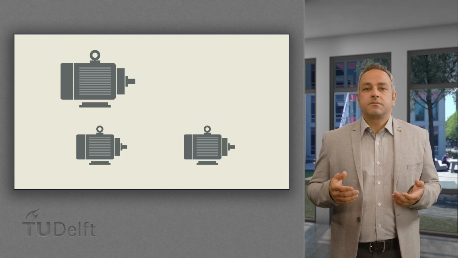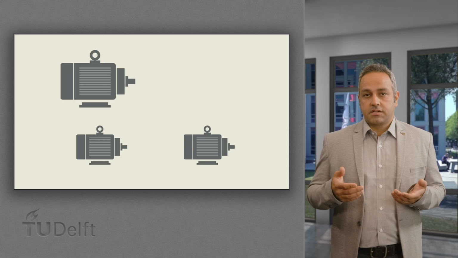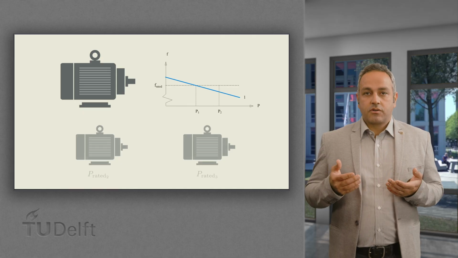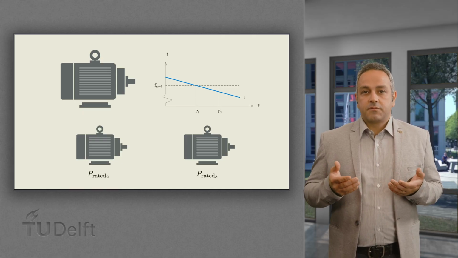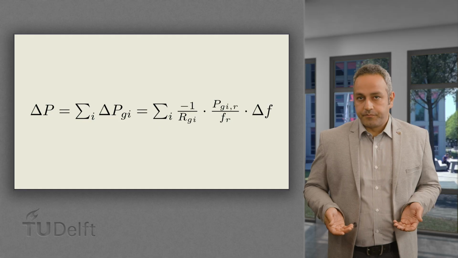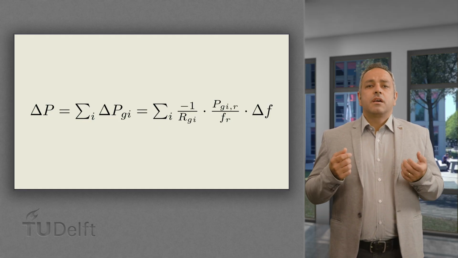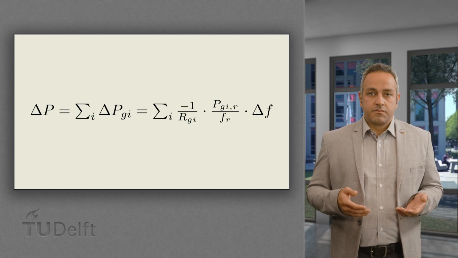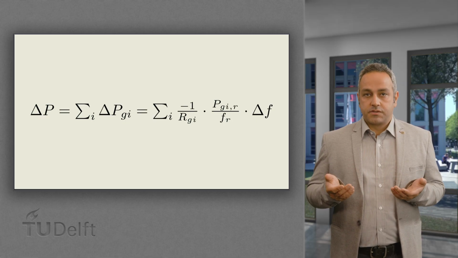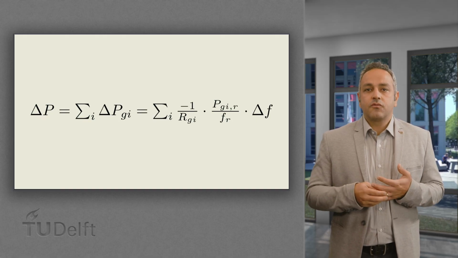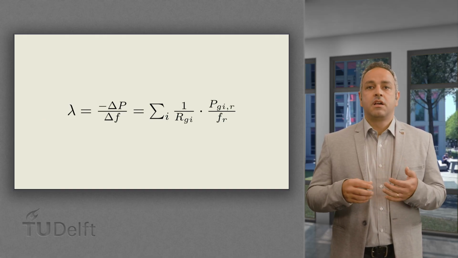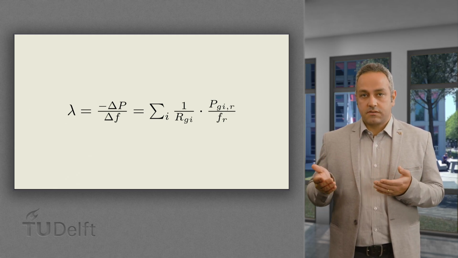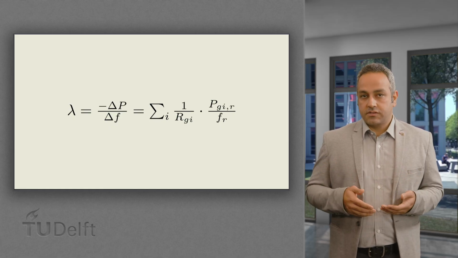For a multi-generator system, the network power frequency characteristic given by lambda is determined by the droop of the primary active power controls and the nominal rated power of all generators in the system. In such a case, a change in active power consumption is met by all generators in the system, given as the combination of all droops as shown in the equation. The network power frequency characteristic lambda can be written as the negative of the change of power in the system, divided by the change in frequency of the system.